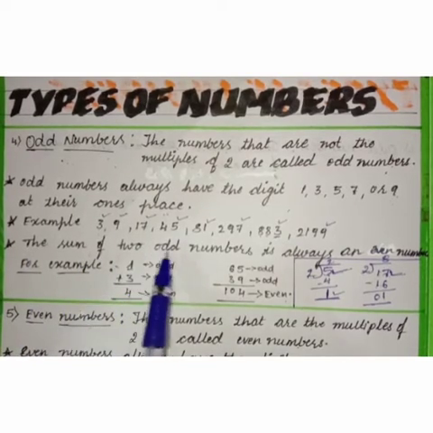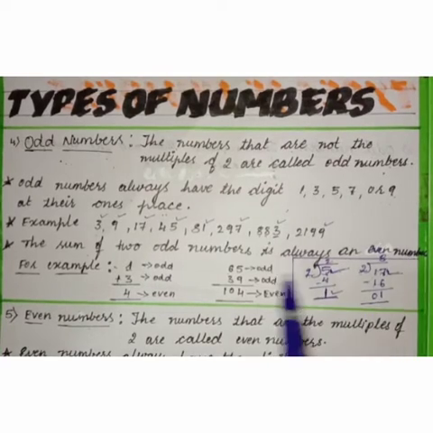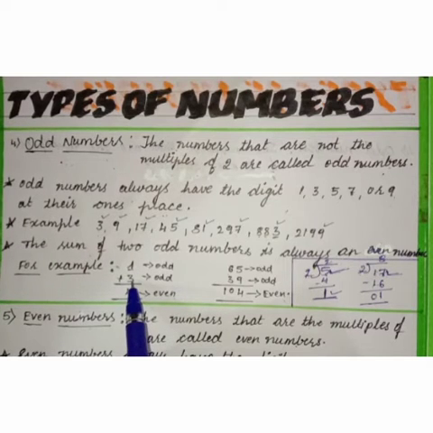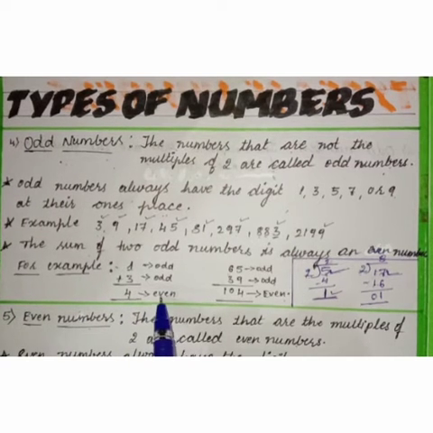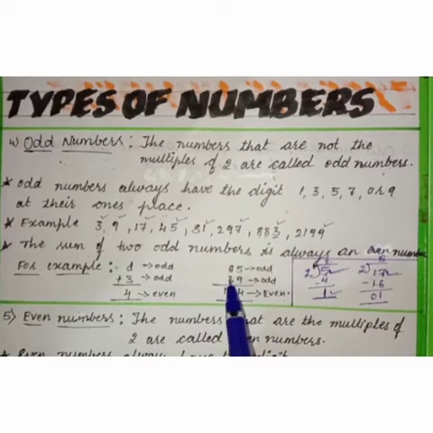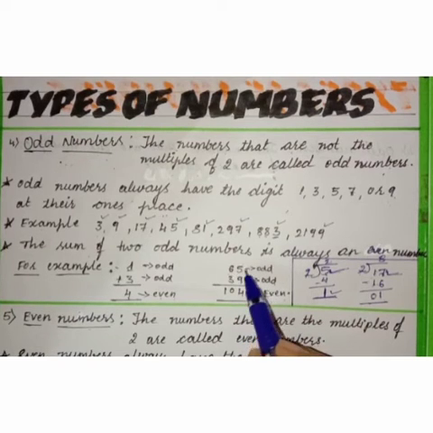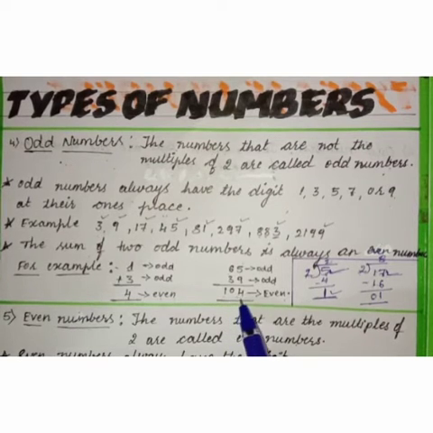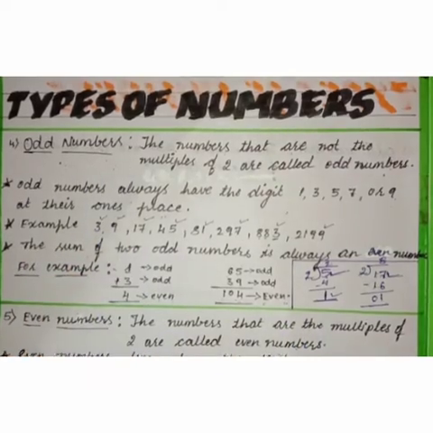Okay children, next move on to the next point. The sum of two odd numbers is always an even number. It means if we add two odd numbers, take for example 1 and 3, both are odd numbers, right? If we add 1 and 3, we will get 4, right? So 4 is an even number. Next take another example, 65 and 39, both are odd numbers. If we add these two numbers, we will get 104. So 104 is even. Okay, so that is about odd numbers.